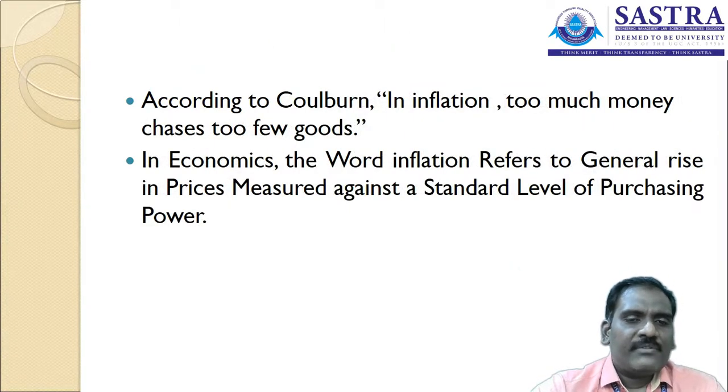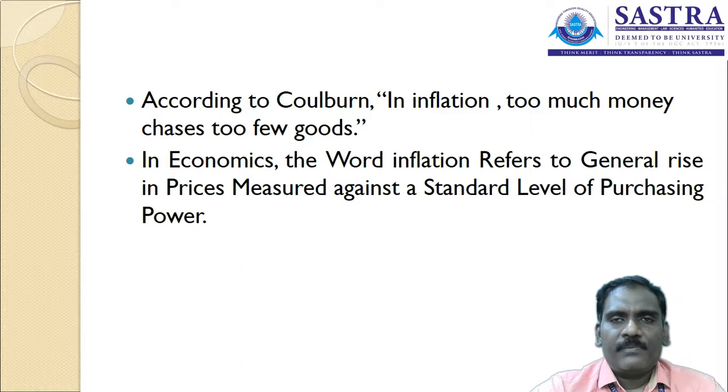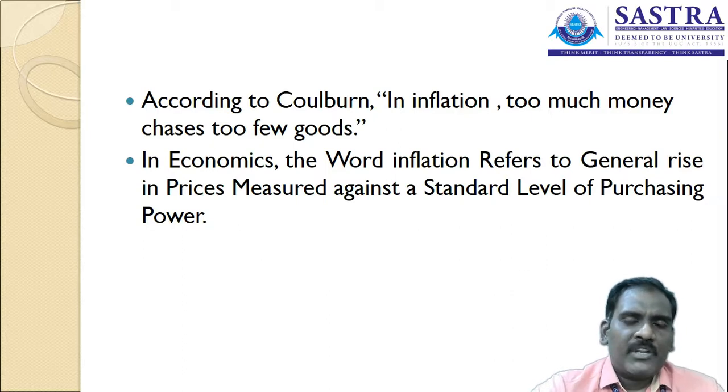The third is Coulborn's definition: inflation is too much money chasing too few goods. We are going to pay a huge amount of money for purchasing too few goods from the market. Earlier I had spent 100 rupees for purchasing 4 products. Today I am going to spend 120 rupees for purchasing 4 products. It means I am going to pay a higher value of money for too few goods. So it is a definition of inflation.